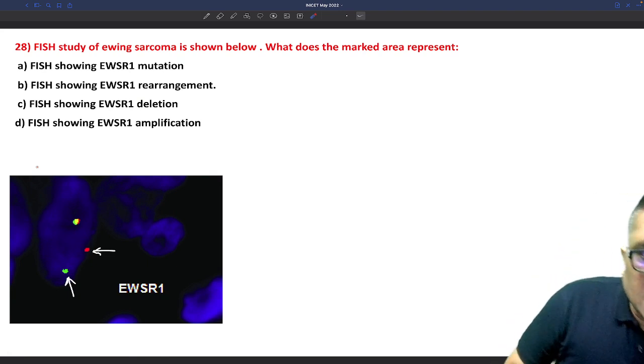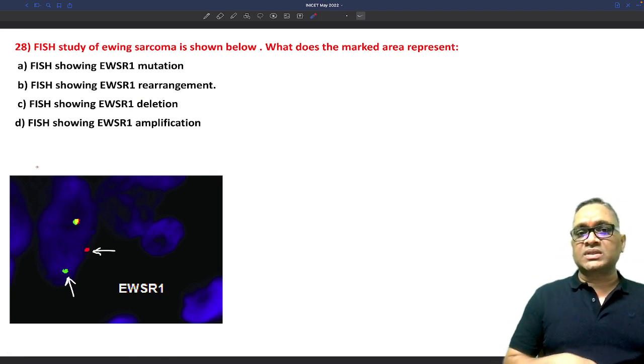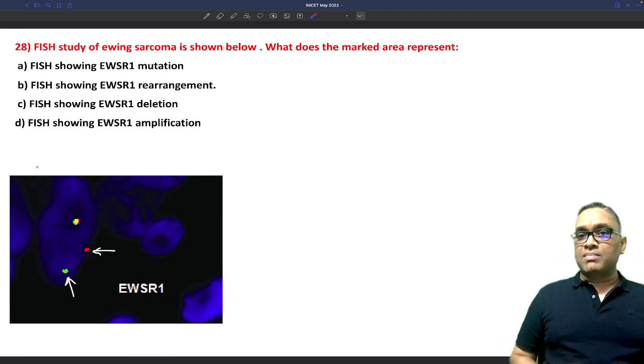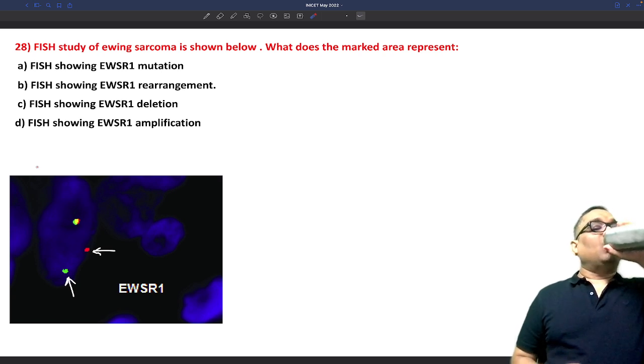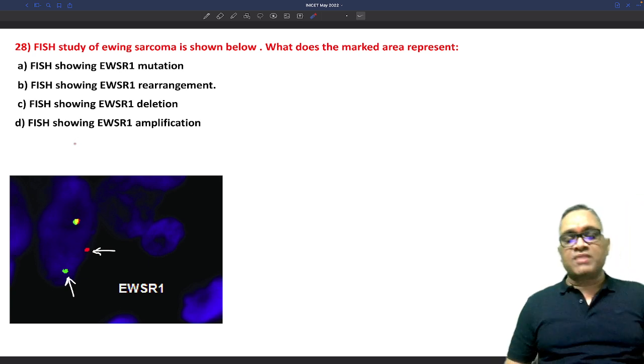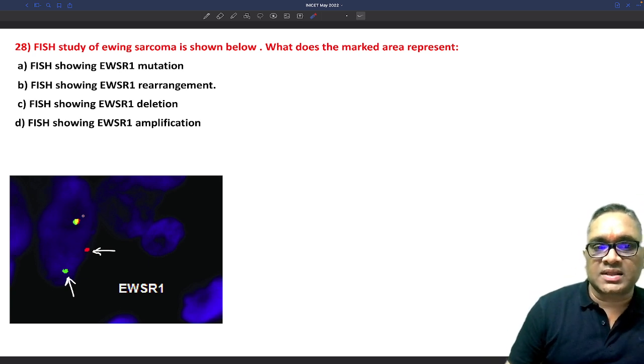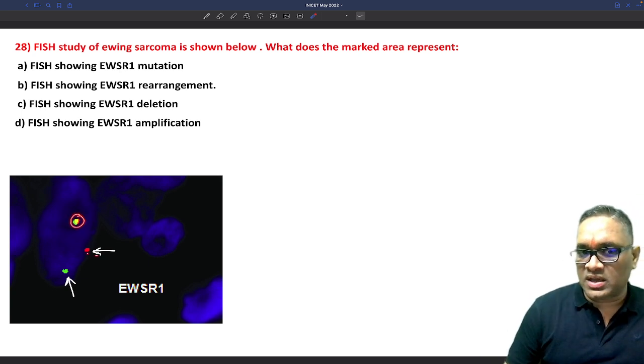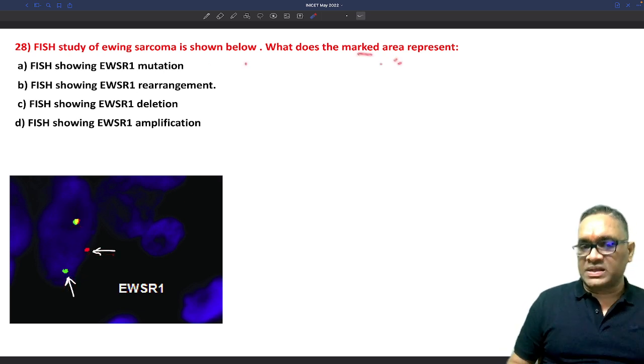So this was the question which I was telling you: FISH study of the Ewing sarcoma is shown below. What does the marked area represent? This is how I got the information from one of my students, who said, okay sir, the question was like this only. They had given an arrow like this and asked what the marked area represents, right?